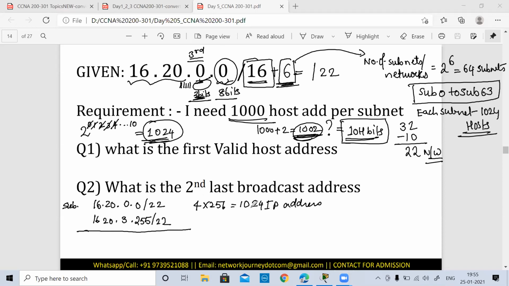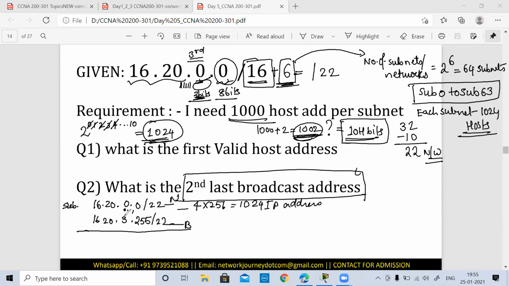Now this becomes very simple to understand that this is how it is. If I was given, let's say, more requirements, like if I would have given a requirement of, let's say, 4,000 hosts. Now, I guess this doubt is clear, guys, how we got the first subnet. And now, since we were asked about the second last broadcast address, the first valid host address will definitely fall from 0.1 because this is my network and this is my broadcast address.